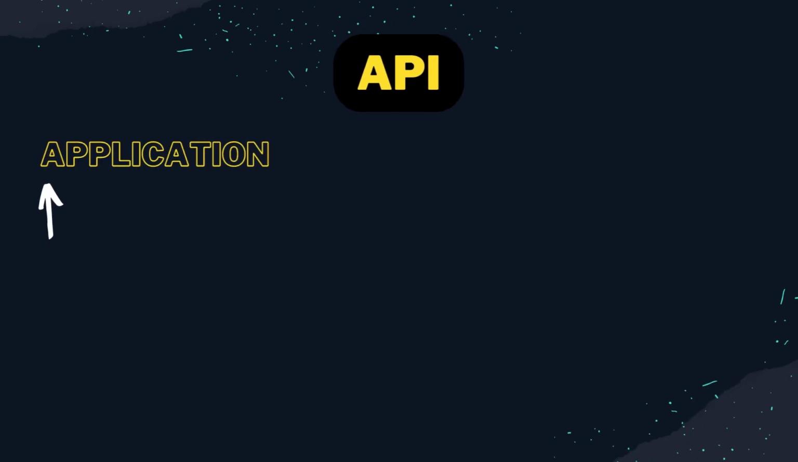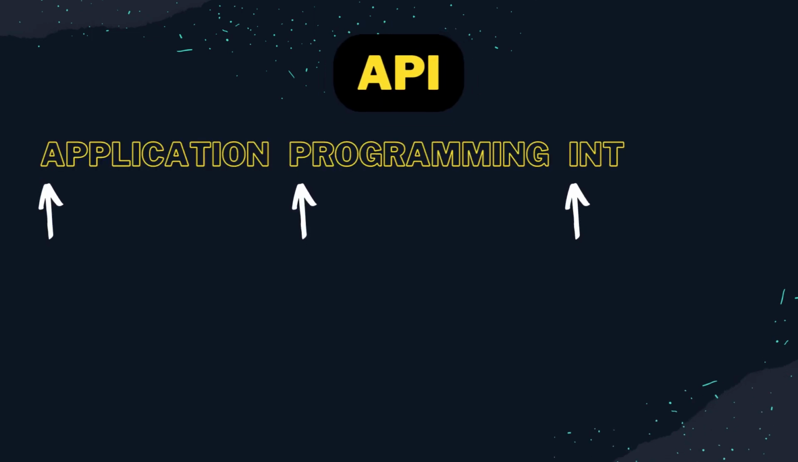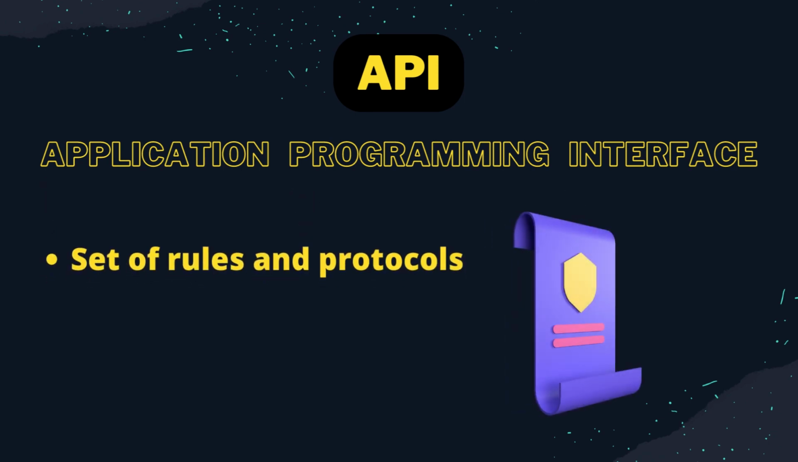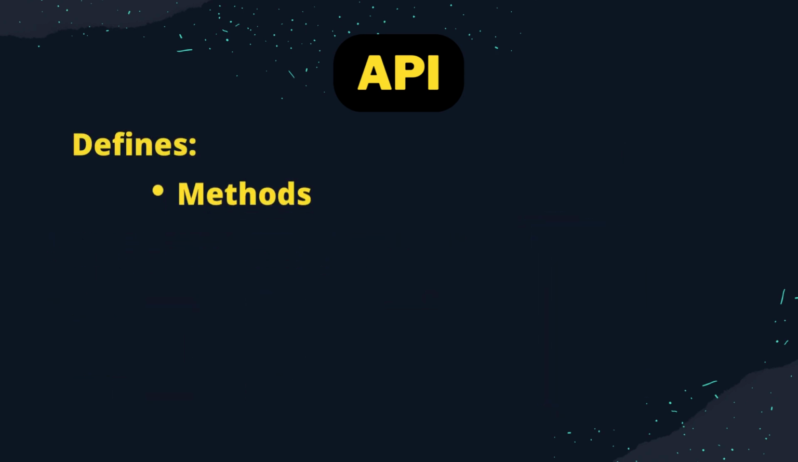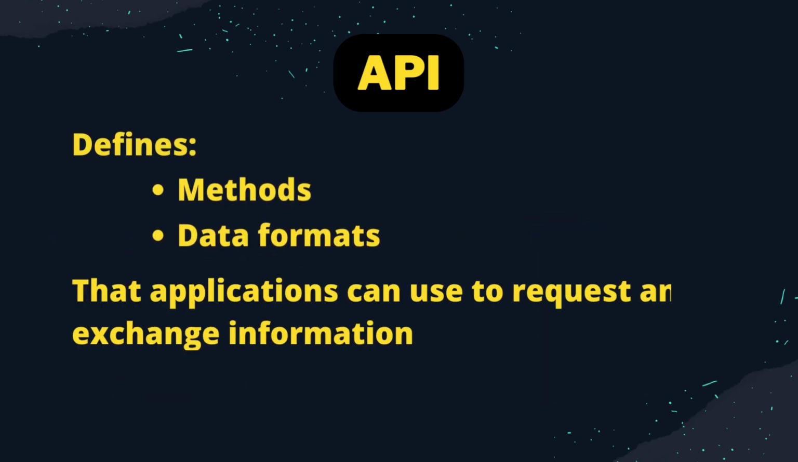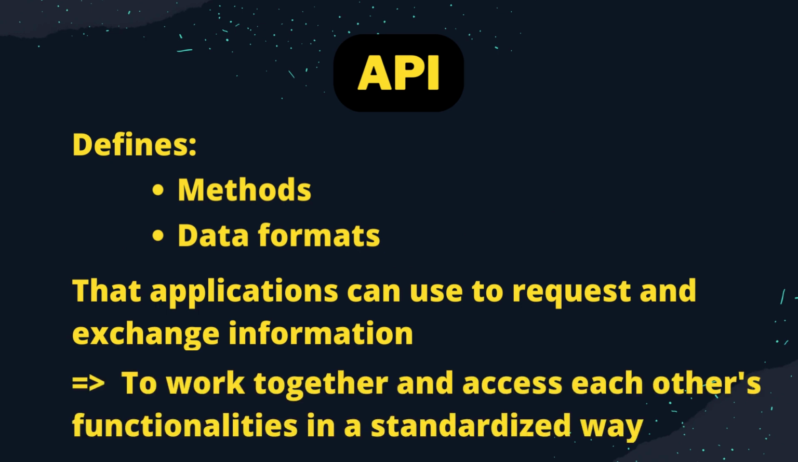API stands for Application Programming Interface. It is a set of rules and protocols that allows different software applications to communicate and interact with each other. APIs define the methods and data formats that applications can use to request and exchange information, enabling them to work together and access each other's functionalities in a standardized way.